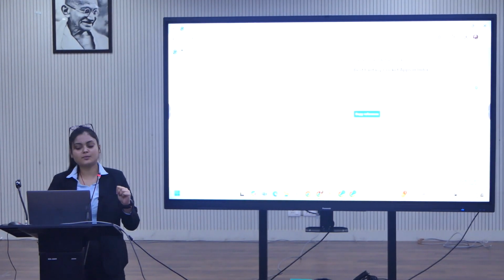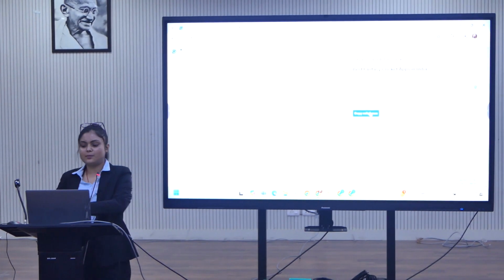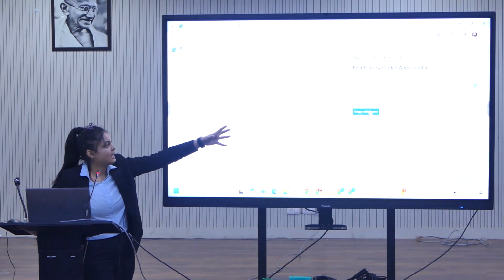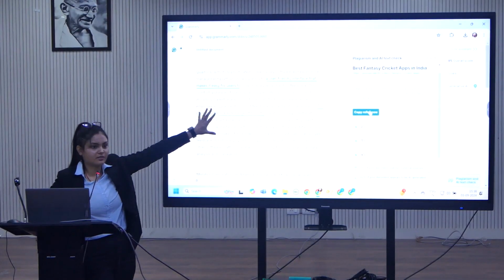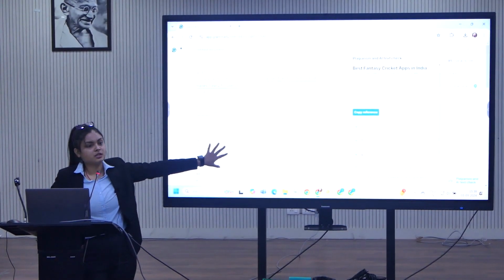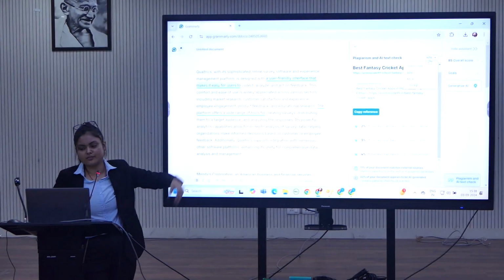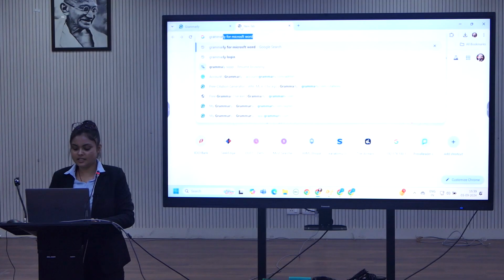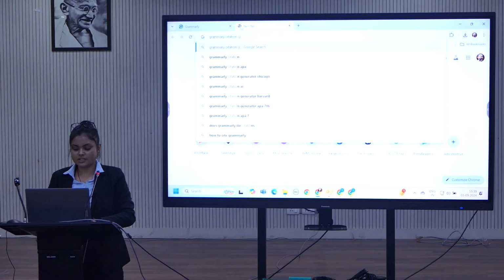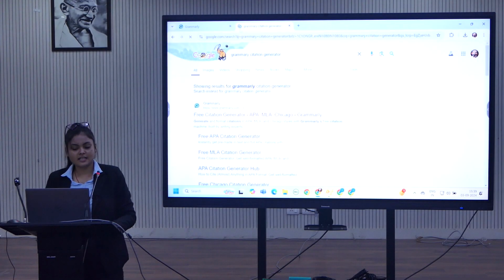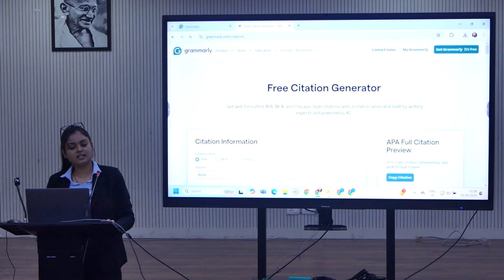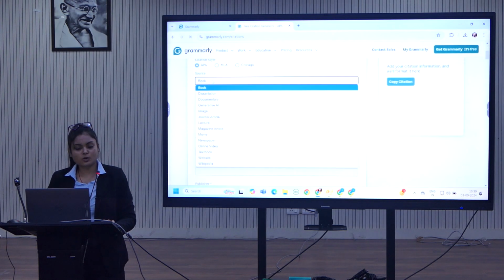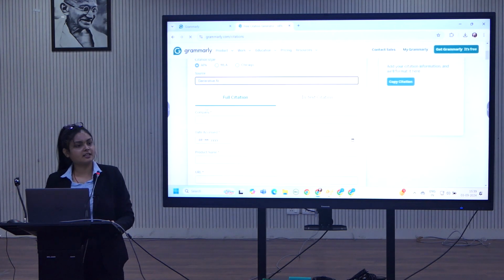Plagiarism, and when it comes to plagiarism, let's say this is a best fantasy cricket app. This is a kind of link or line you want to give a reference for and have in your document. Just give a simple reference, APA or MLA. How to do that? Click on this Grammarly citation generator. If the source is generative AI, click on generative AI.